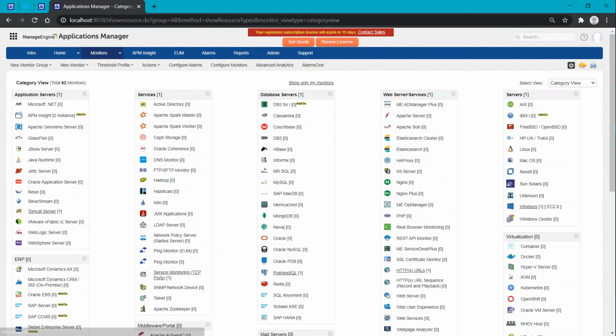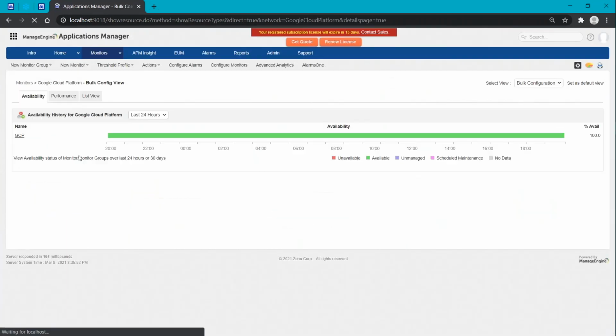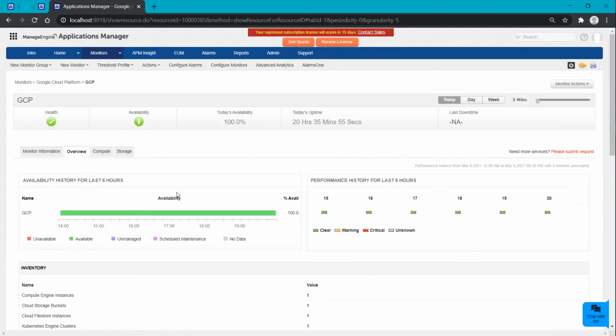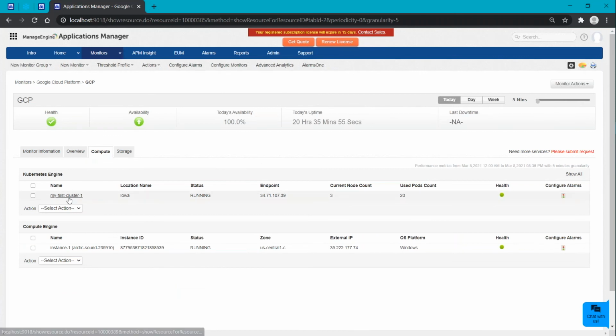Going back to the GCP monitor, this is how our GCP monitor looks, where you will be able to know the service-related details here. And under compute, we will be discussing the Kubernetes Engine and Compute Engine. Let me show you one by one. Here itself you will be able to know the current pod and node related details for Kubernetes, and all the details regarding your Compute Engine, like the OS platform and its status, can be tracked here efficiently. And if you want to do any admin-level actions, that can also be done here.